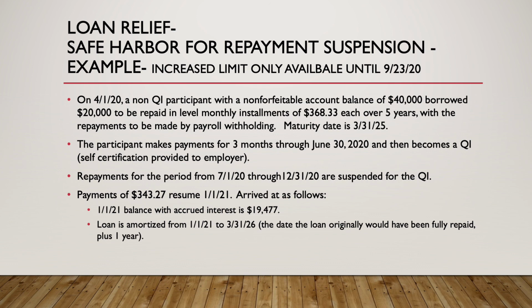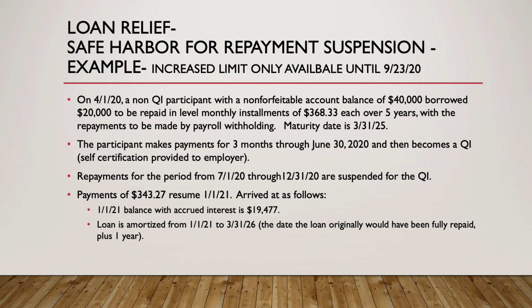It's due in 5 years, March 31st, 2025. The participant makes payments for 3 months through June, and then COVID hits and they become a qualified individual, which they self-certify to the employer. So repayments from July 1st, 2020 through December 31st, 2020 are suspended for this individual.